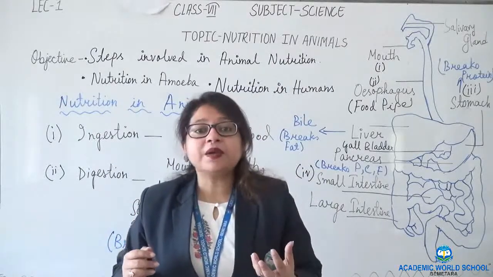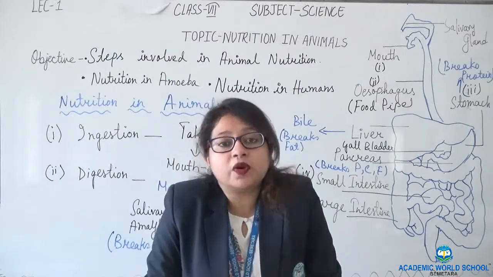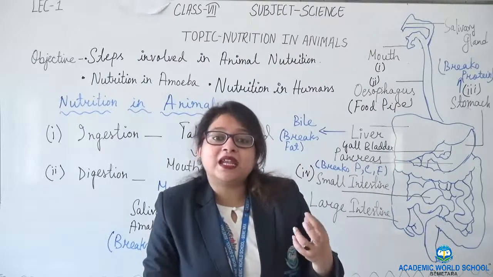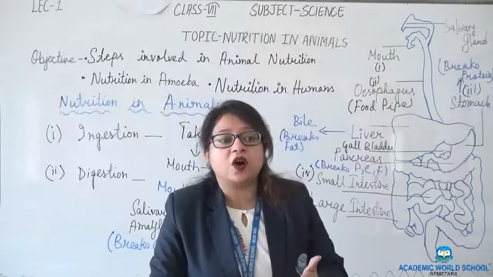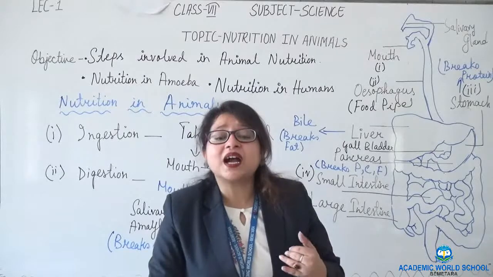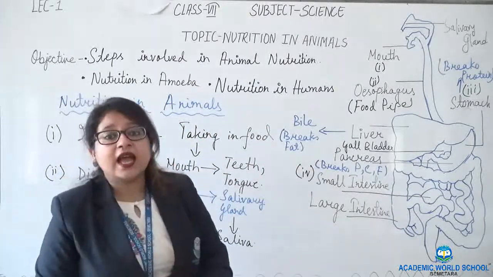In amoeba, it uses an organ known as pseudopodia, the false feet. The function of pseudopodia is to engulf the food, and then gradually all 5 steps take place. Then we started to see how nutrition takes place in animals.